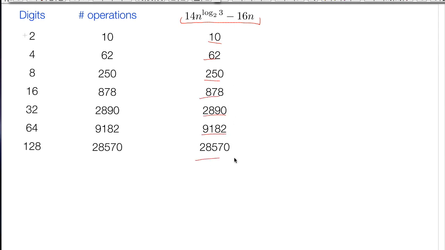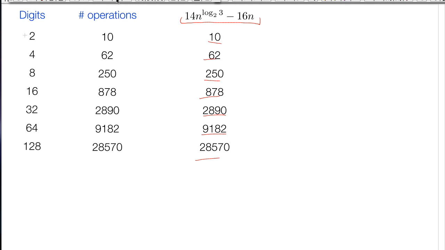When we were throwing away constants, we just had something like n log squared n minus 18n. But when we actually count the number of instructions, it's something like this. And I've always told you this doesn't matter, whether we had a 14 or a 16 or an 18 and so forth. Here is evidence of why it doesn't matter.